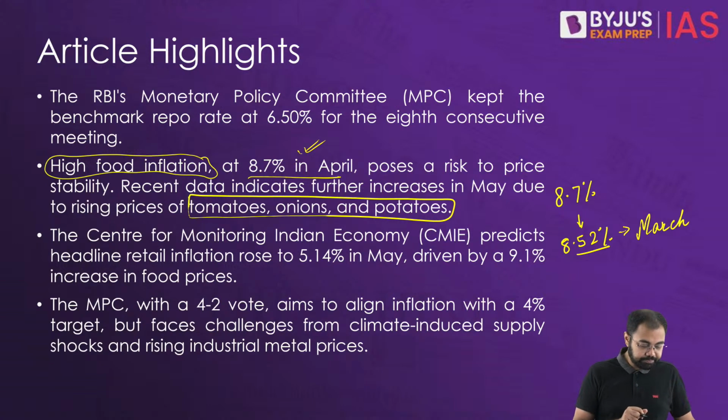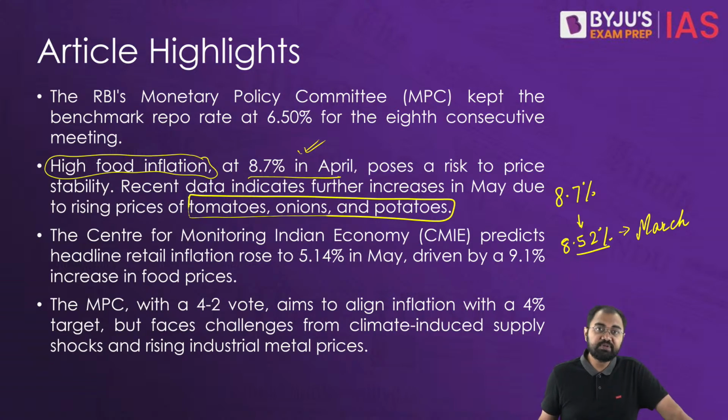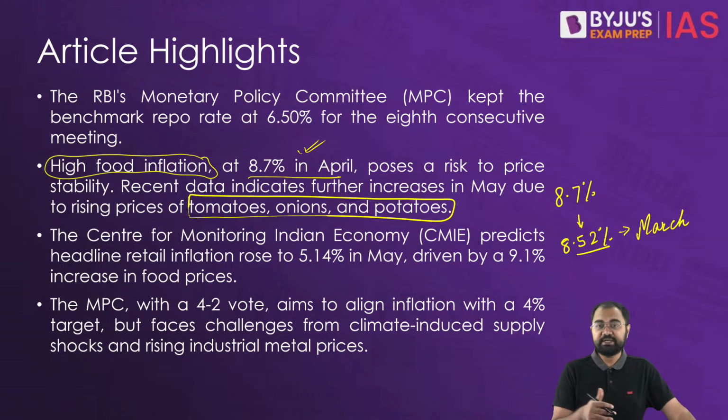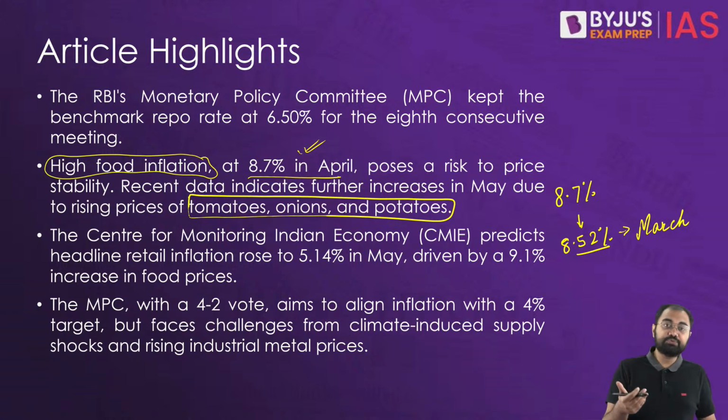The last month's heat wave has been very crucial in this context and has led to the rise in fruit and vegetable prices.